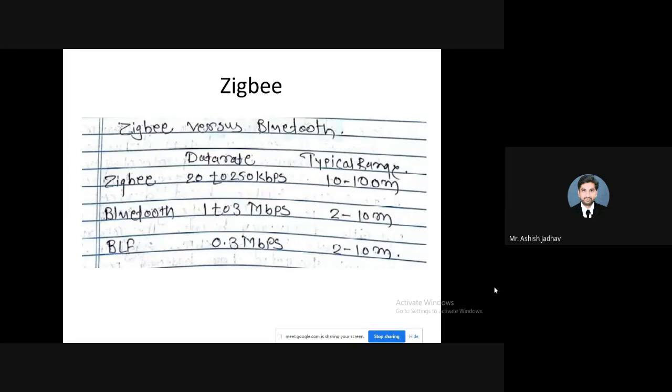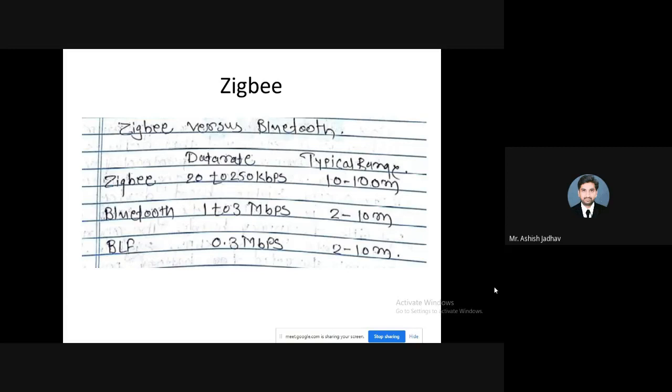Zigbee is mainly targeted for battery powered applications. Appliances that make use of batteries prefer the Zigbee technology, where low data rate, low cost, and long battery life are the main requirements.